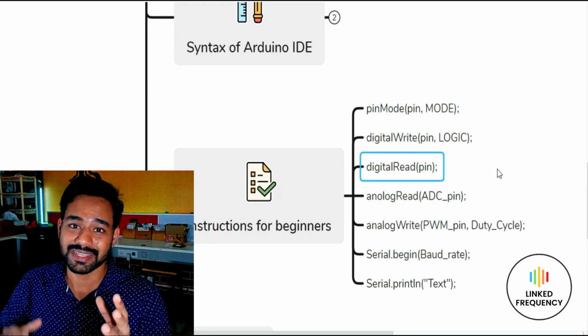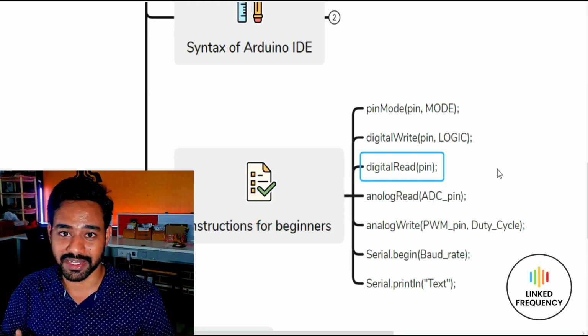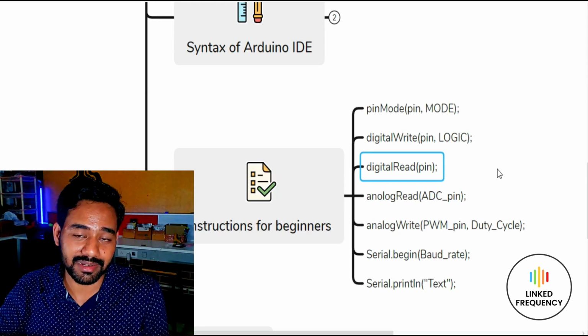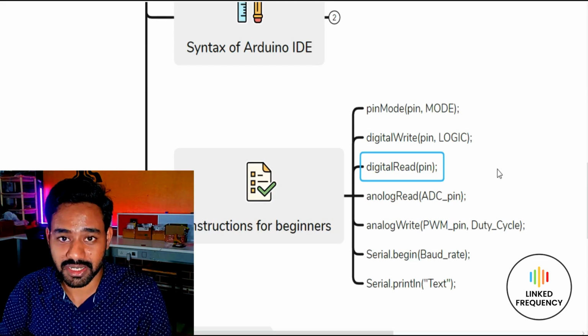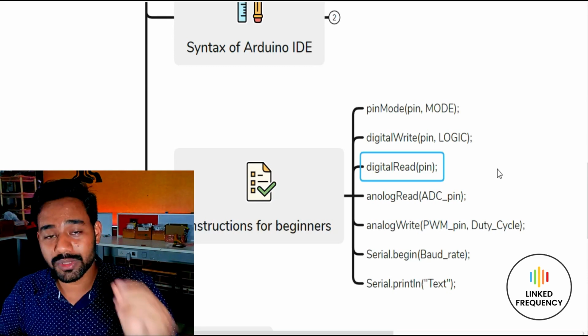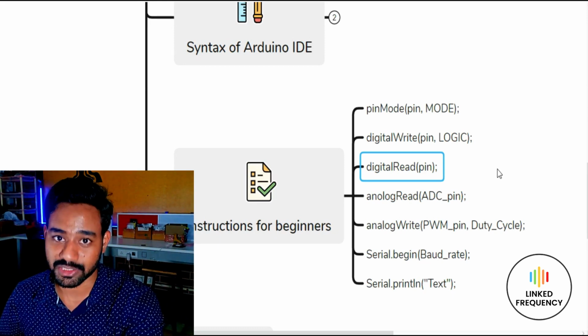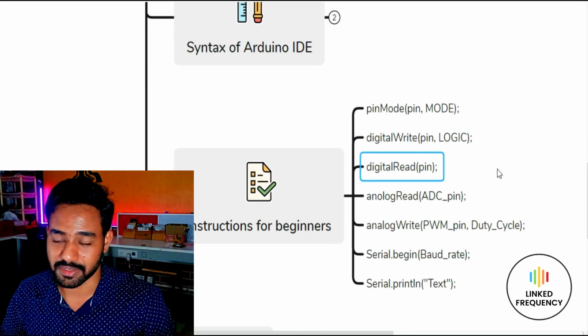The reason is the sensor produces the electrical signal which we are going to read, and by using digitalRead, we are reading a signal from the sensor. With digitalWrite, by writing, we can control the actuator. So whenever we are using digitalWrite, it is all about the actuator. Whenever we are using digitalRead, it is all about the sensor.